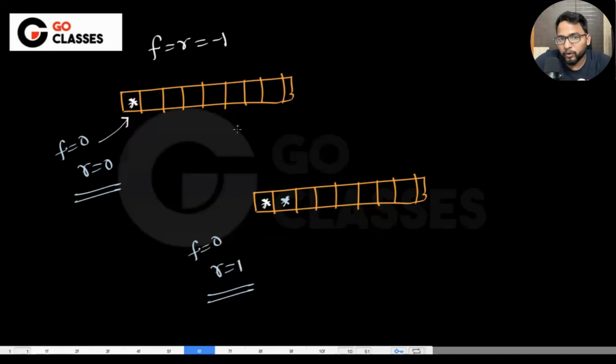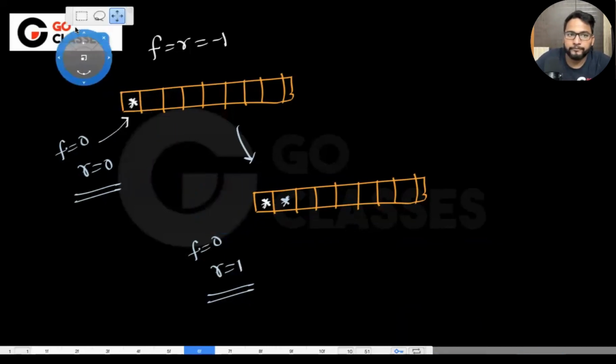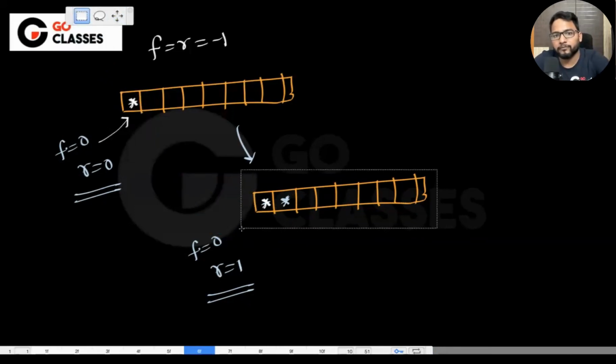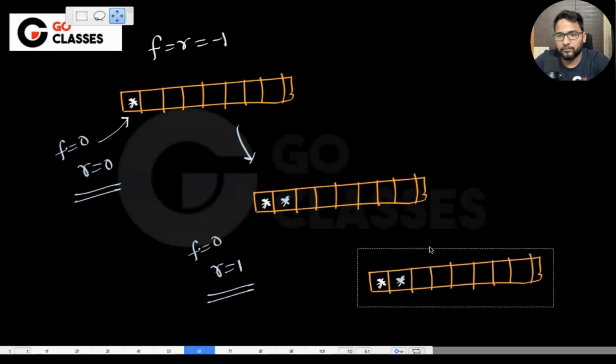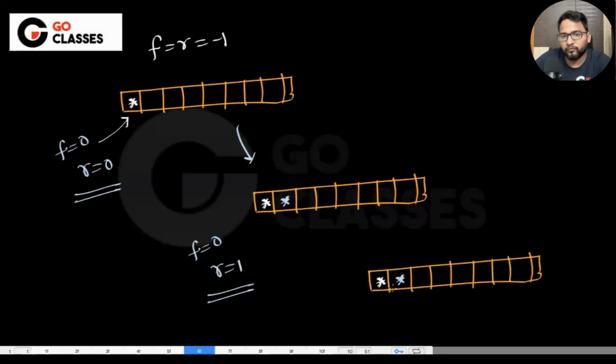And if you're NQing one more time, your front will still be 0 and your rear will be 2, right? So let's suppose you NQ one more time. Okay. Then rear is pointing here and front is pointing here.